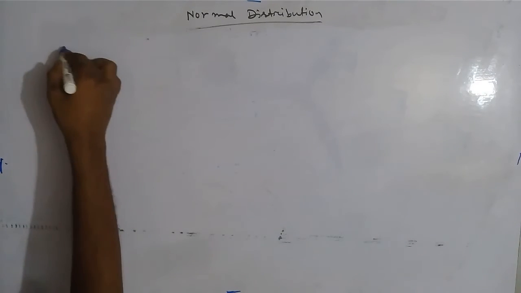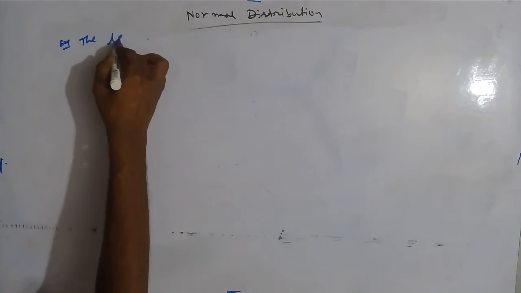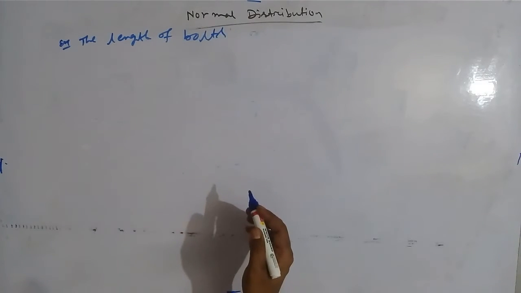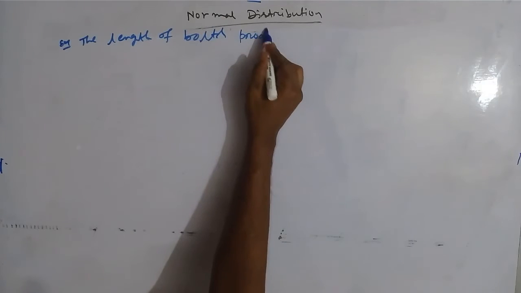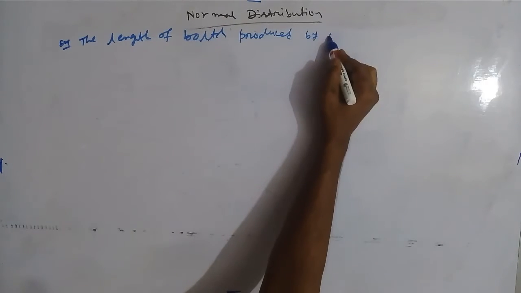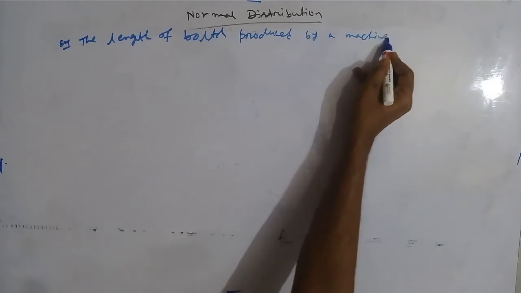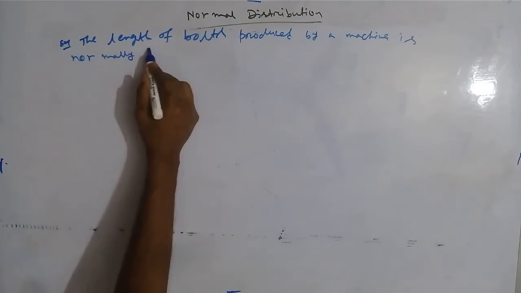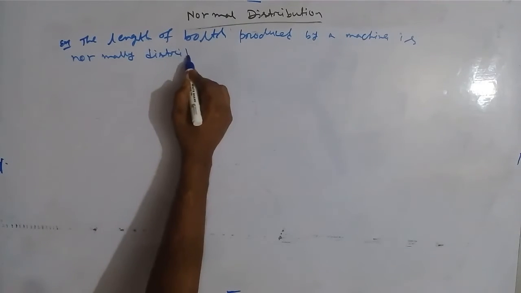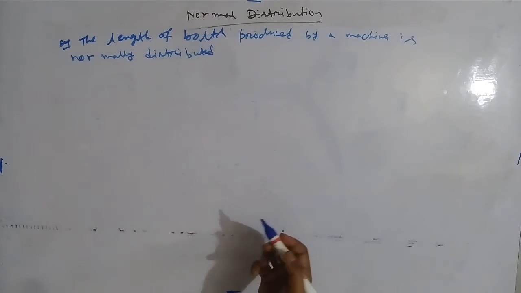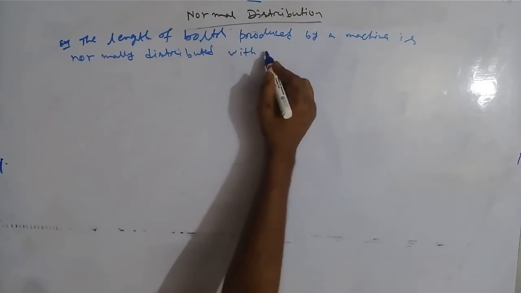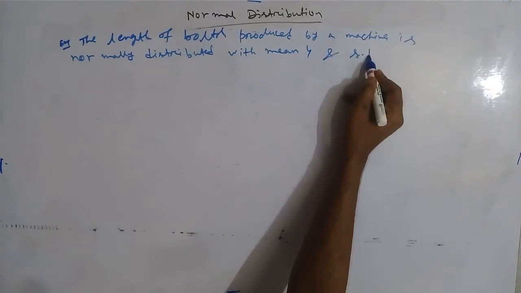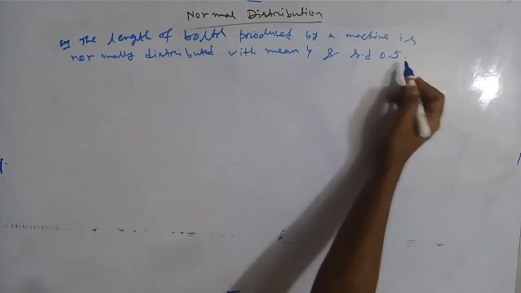The length of bolts produced by a machine is normally distributed with mean 4 and standard deviation 0.5.